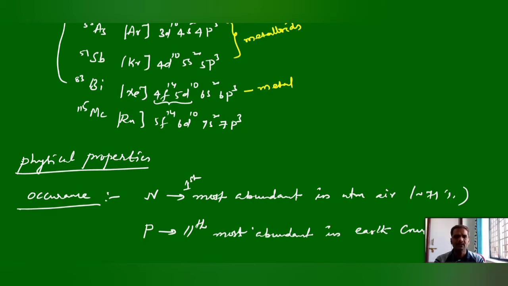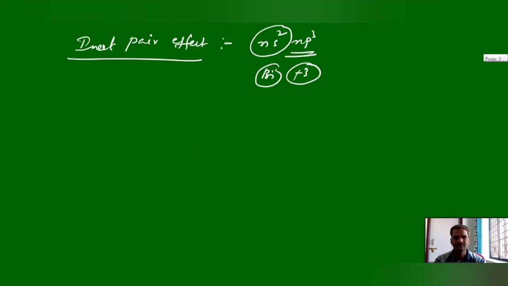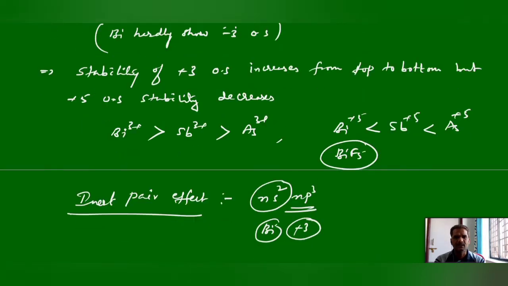Here bismuth has almost 83 protons on the nucleus, and these 83 protons can pull these ns2 electrons, the 6s2 electrons, effectively. Why? Because of the poor shielding of these almost 24 electrons. So that is why these two electrons cannot be involved in bond formation. Only these 6p3 electrons can be involved. And that is the inert pair effect, and that is why, top to bottom, higher oxidation state stability decreases.